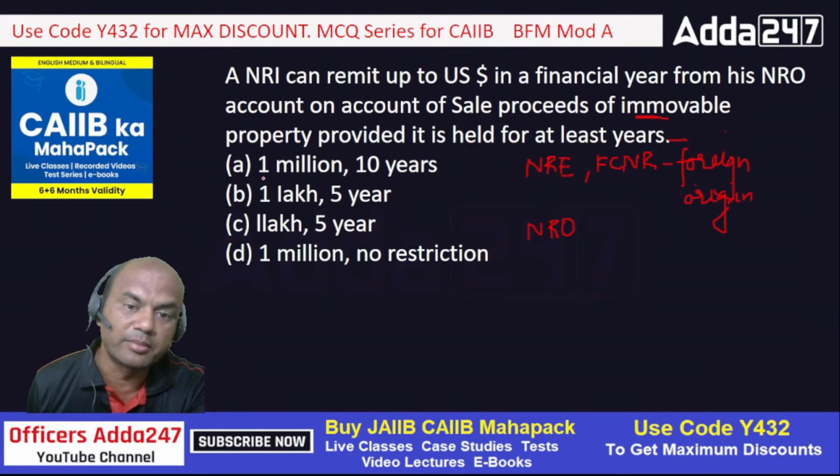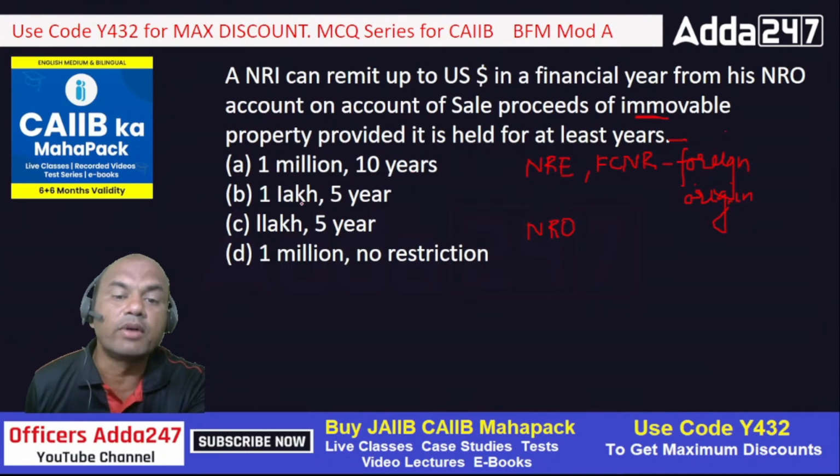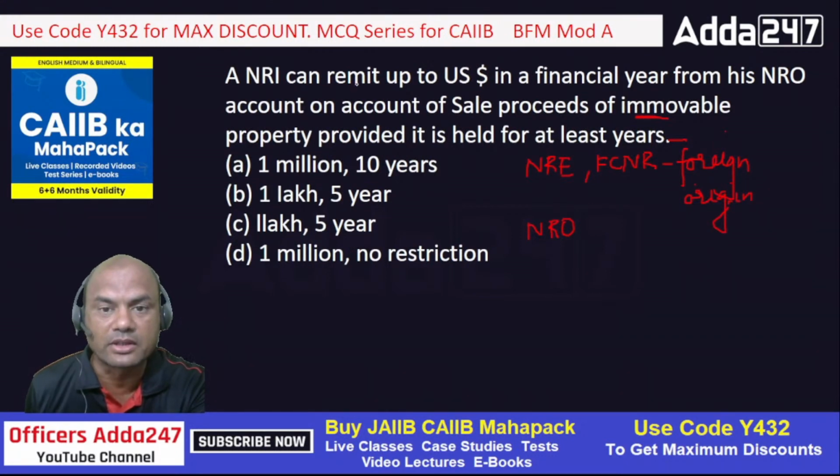The options are: 1 million and 10 years, 1 lakh and 5 years, 1 lakh and 5 years, and 1 million and no restriction. Means I can transfer only 1 million out of my NRO account to my US account, and the house should have been held by me for a minimum of 10 years. Similarly, 1 lakh and the house held for 5 years.